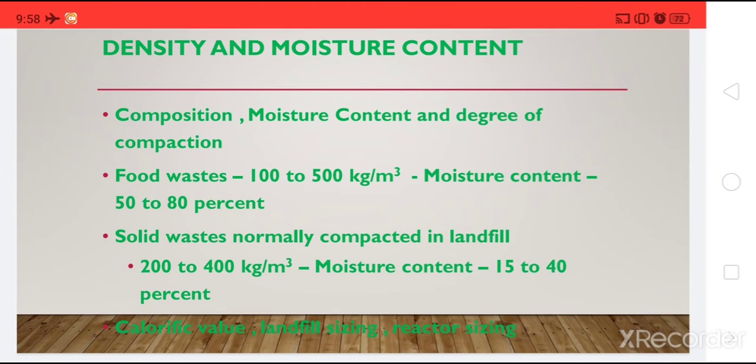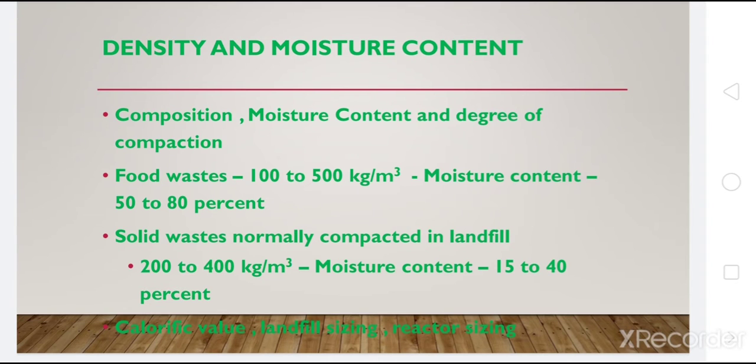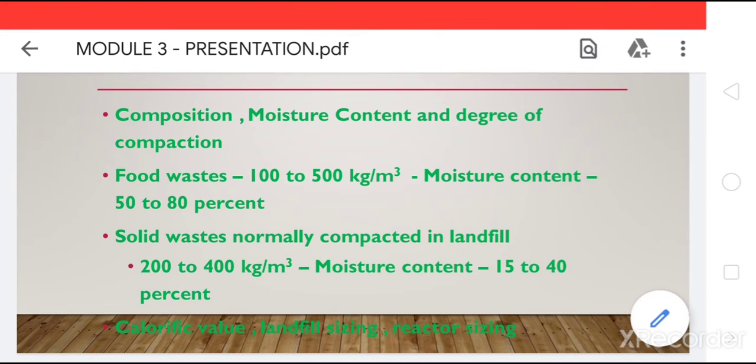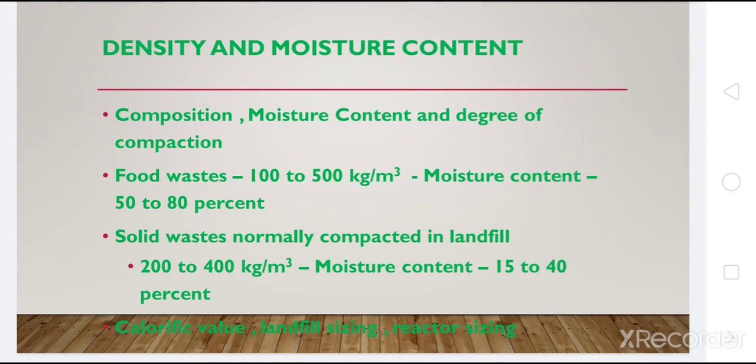Then the particular region from where the municipal solid waste is being generated, whether it has a higher temperature or not, what is the state of humidity in that region, what is the weather, etc. All these would decide what is the moisture content of the municipal solid waste that is coming up from that particular area.